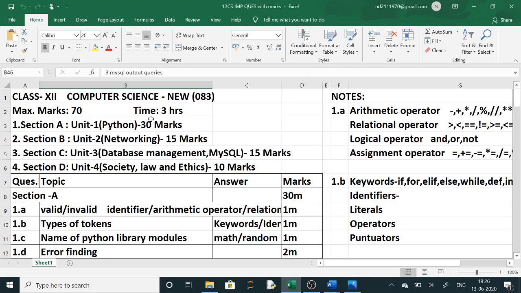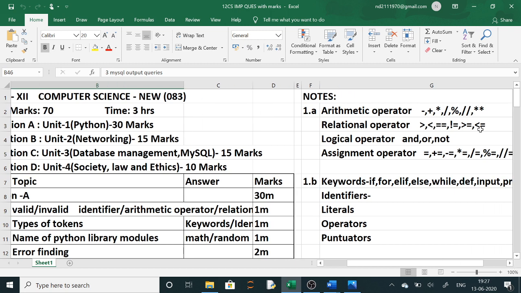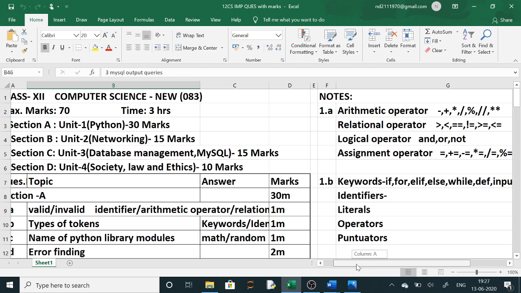Now from the pattern of the exam, this is how the question papers will be designed. From the revision portion, normally this question number 1 is framed. So here valid and invalid, either identifiers, operators. Like this question will be asked. You all know which are the arithmetic operators, which are the relational operators, logical operators, and assignment operators. So this is the pattern of your question paper. You can go through this pattern.